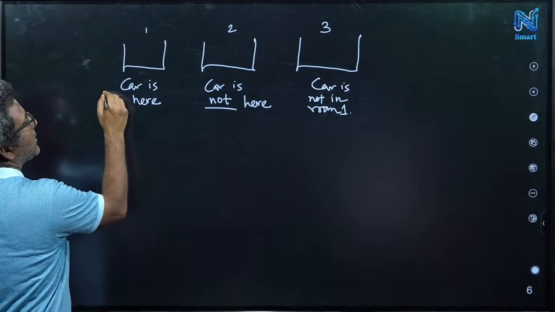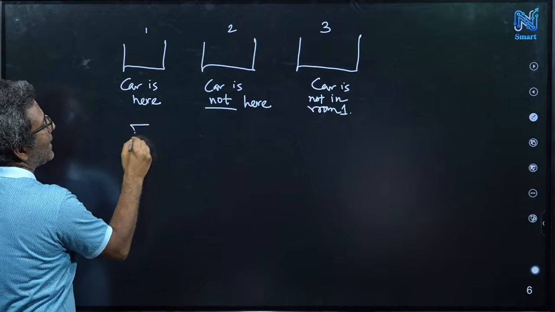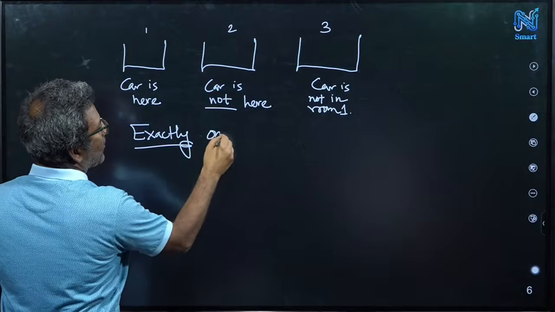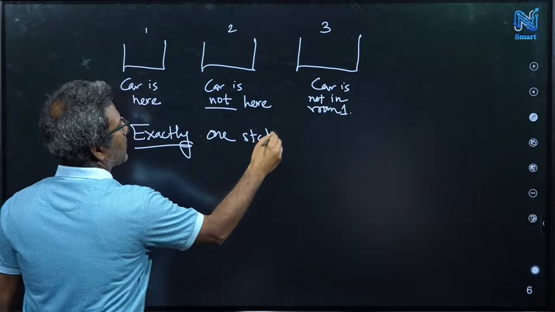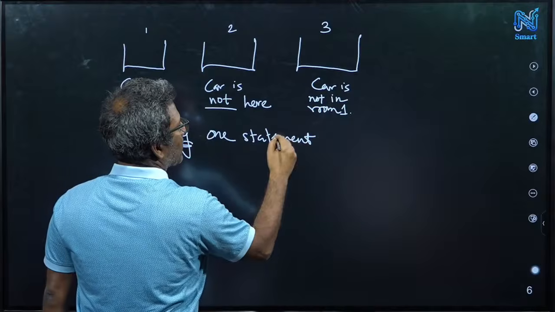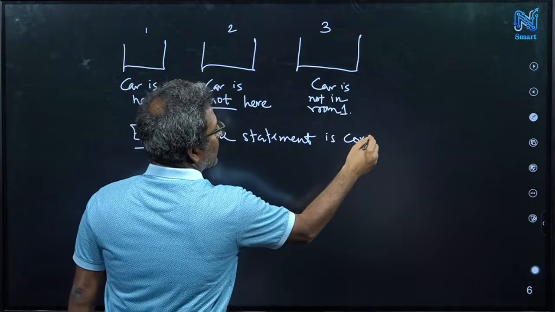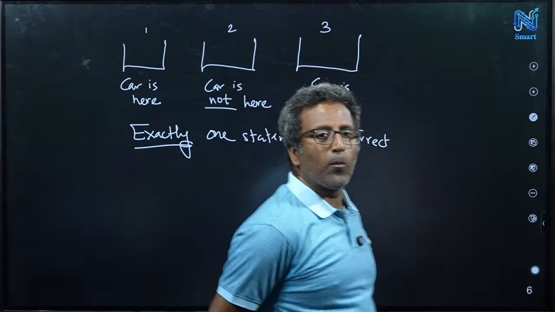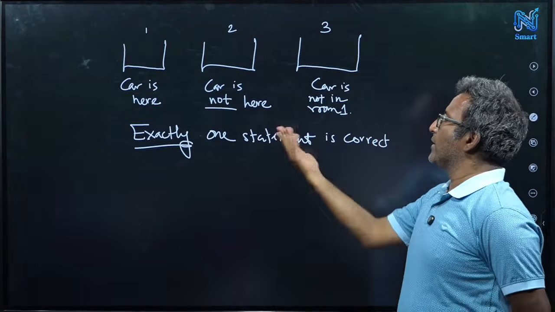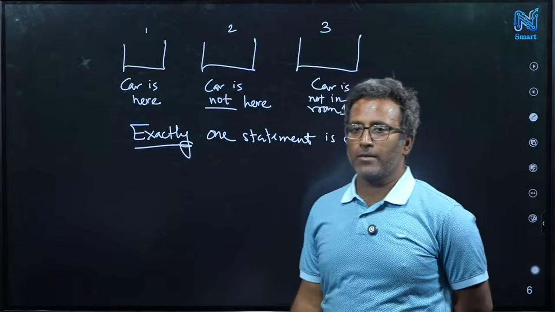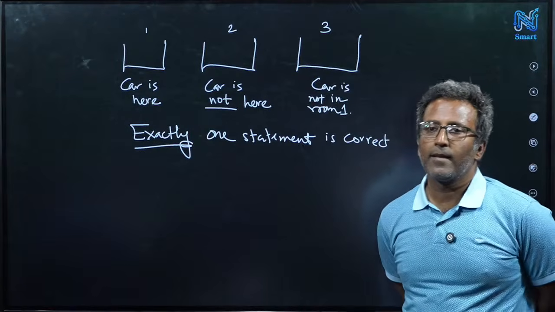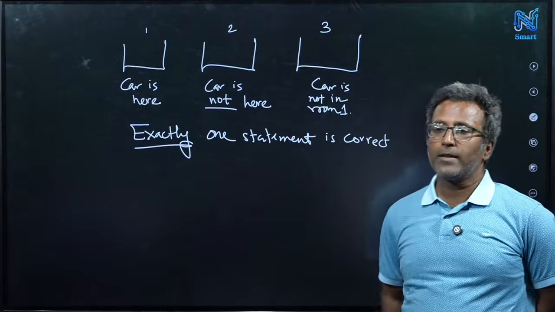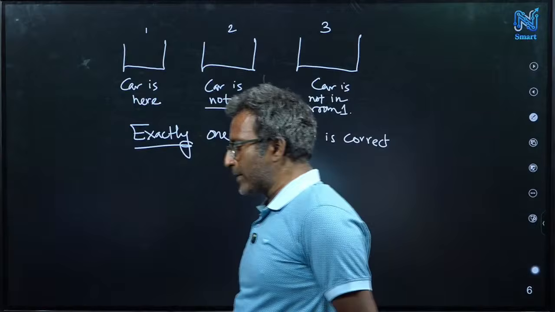So in addition to these three, what is given is that exactly one statement is correct. Exactly one statement is correct. The other two must be false. Which one, you don't know. If you knew which one, then it would become very obvious. Anyway, so can you figure out what is happening here?